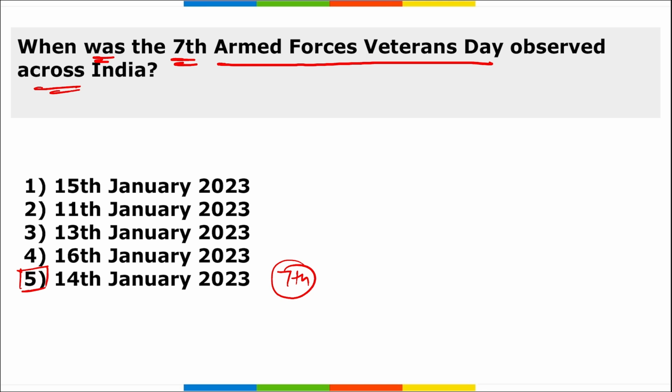The day honors the service rendered by Field Marshal K.M. Cariappa, the first Indian Commander-in-Chief of the Indian Armed Forces. He led the forces in the Western Front during the Indo-Pakistan War of 1947 and he retired on January 14th in 1953. So the correct option is 14th of January when he retired. Remember him, the first Commander-in-Chief of the Indian Armed Force, K.M. Cariappa. So the correct option for the 7th edition of the Armed Force Veteran Day is that it is observed on 14th of January.